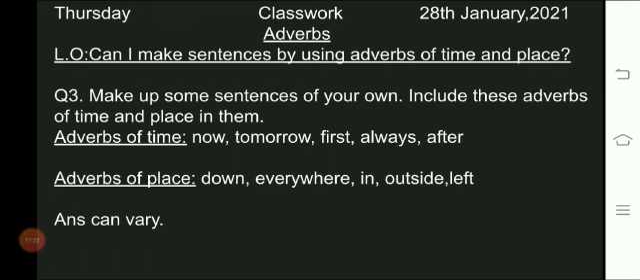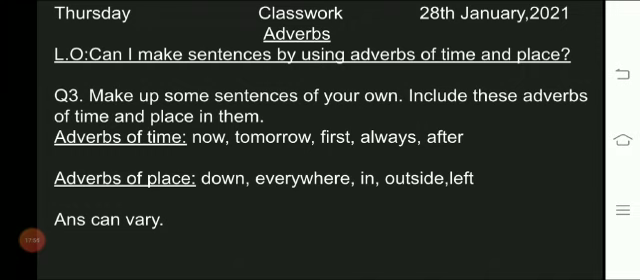So make up sentences in your language notebook. Answers can vary, as you know, everybody has to make his or her own sentence. Fine, students, you have to make sentences by yourself. That's why I have not written the answer here. Answers can vary, everybody's answer will be different from each other. So make your own sentences with these adverbs of time and place.